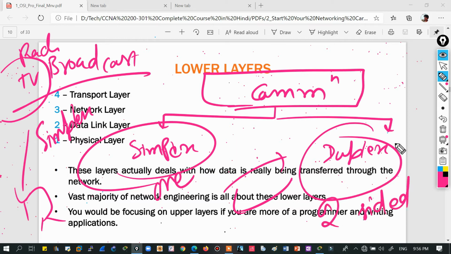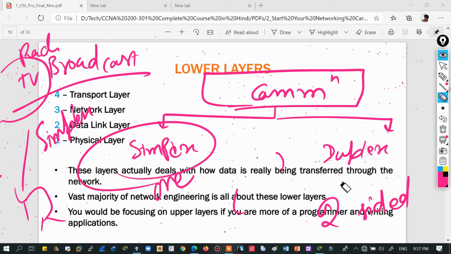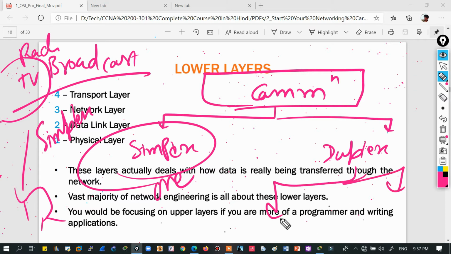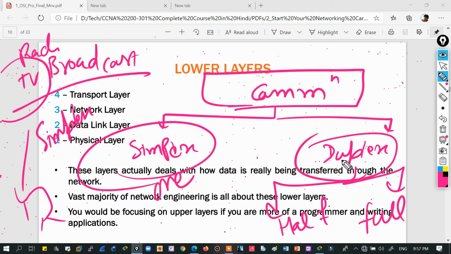But duplex has two further types: half duplex and full duplex. What do we mean by half and full? Both-side communication can be done, but either the client can send or receive.